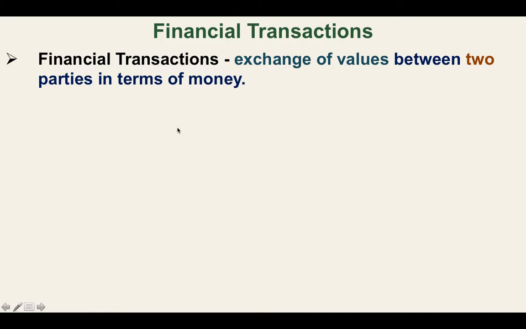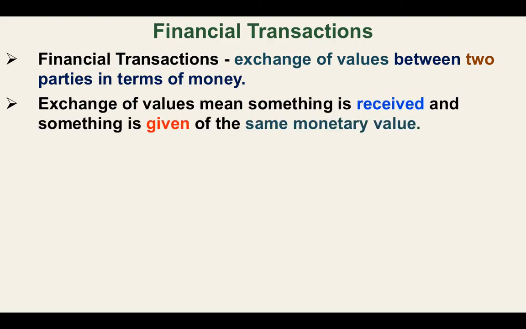So, financial transactions. Financial transactions means it is an exchange of values between two parties in terms of money. So there is an exchange of values. Okay? The exchange of values should have a monetary amount. It has to have a value, a monetary value. So exchange of values means something is received and something is given of the same monetary value.